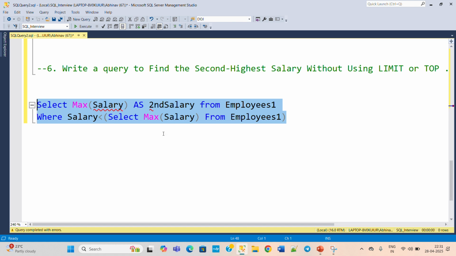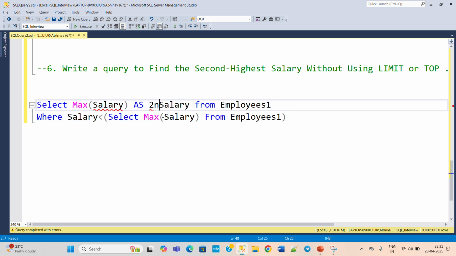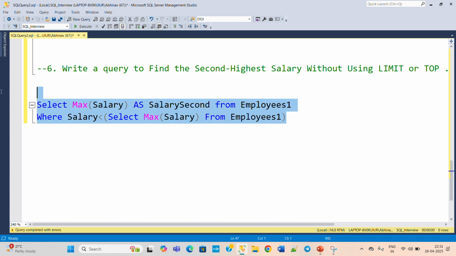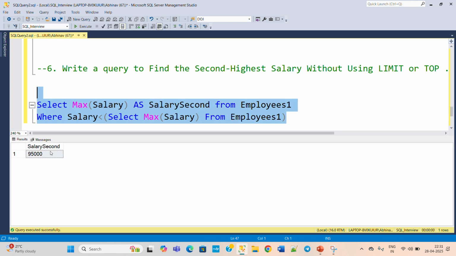The error is coming here because of the alias. I think an alias cannot start from a numerical value, that might be the issue. So as salary second, okay, this will be fine. Now execute this and check the answer. Here you can see 95,000 is the second highest salary in this particular table. Okay, so this is clear.